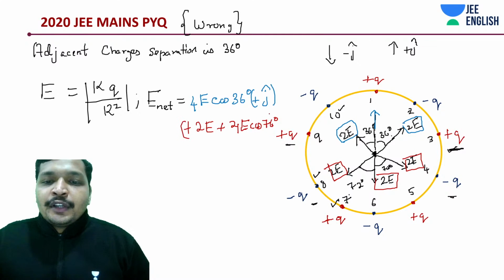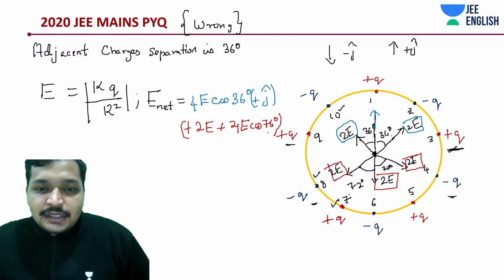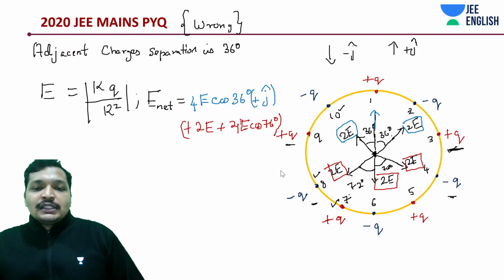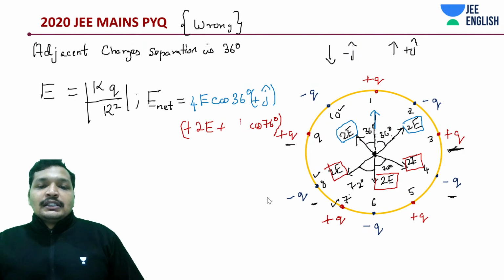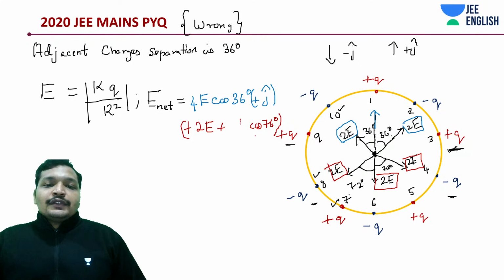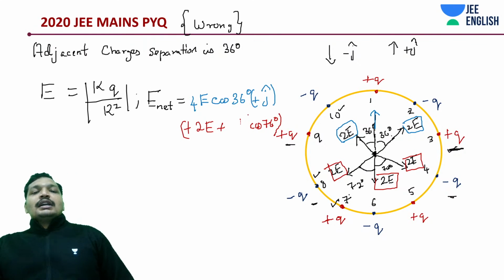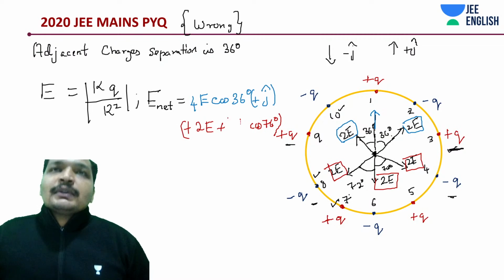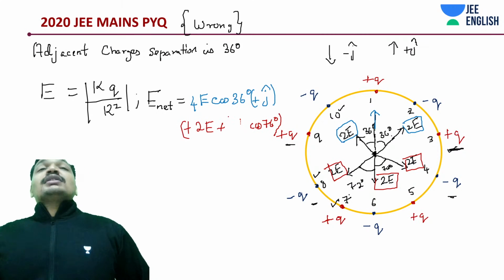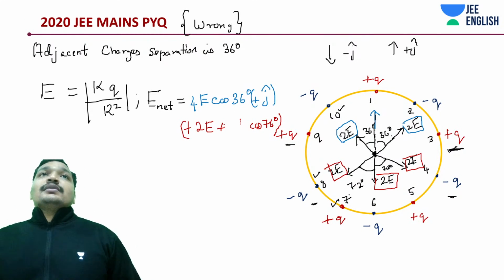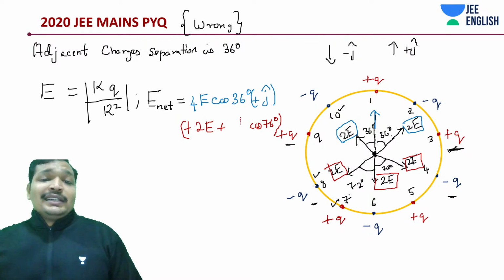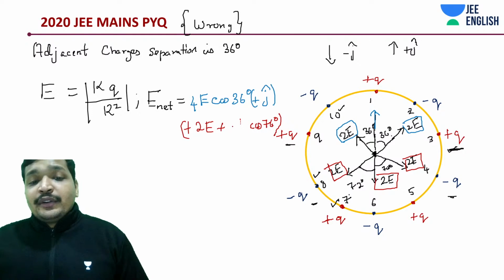Okay, so this should be a final answer. See if this comes out to be 0. Not sure whether this is 0. Cos of 76 degrees. Think of this as cos 2 theta and this is theta. Cos theta plus 2 theta. Cos theta minus 2 theta can never be 2. It can be half though, I don't know.